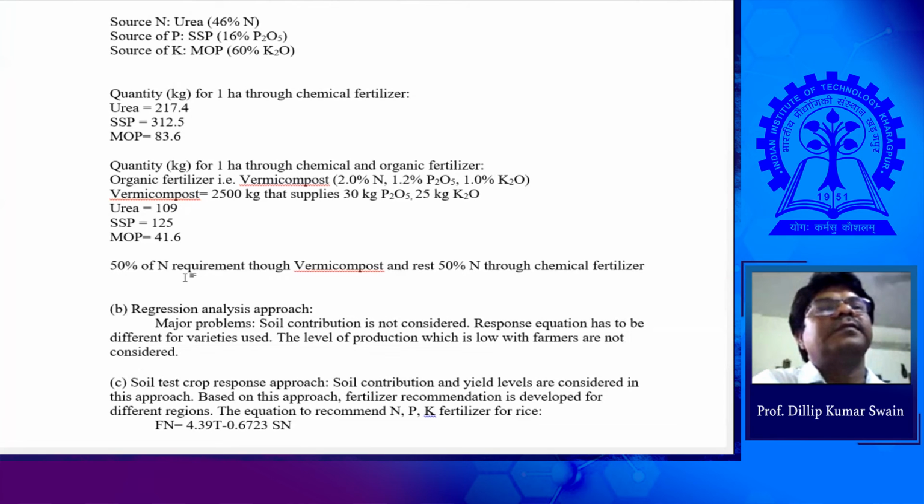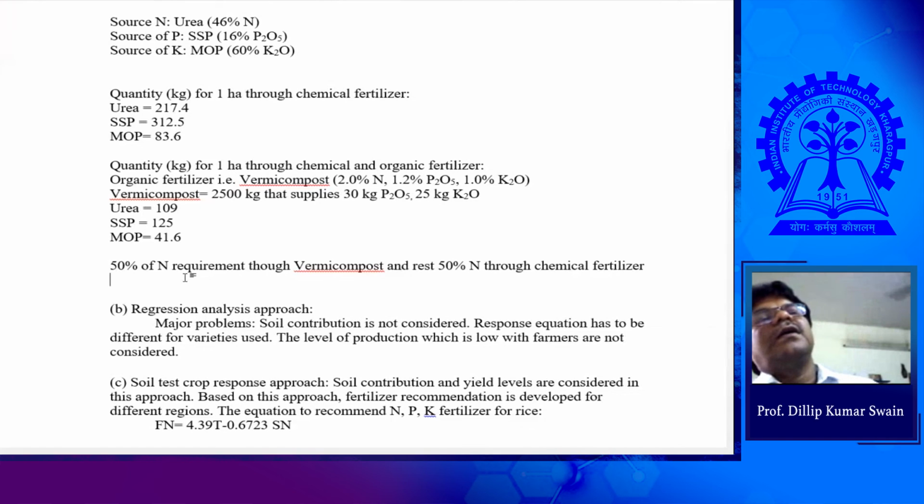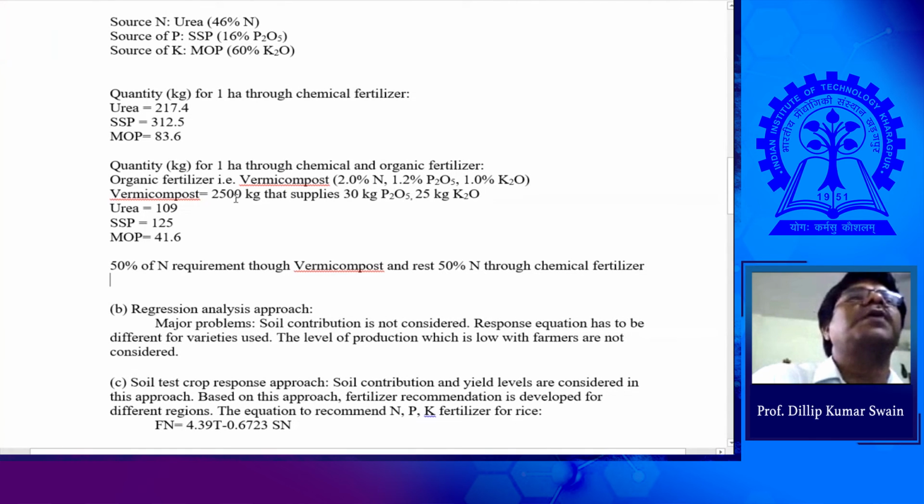Sir, will we always use the condition of 50% of nitrogen requirement through vermicompost? Not necessarily. Sometimes you go fully to organic fertilizer. You don't apply any chemical fertilizer. Then you apply the full amount, so you have to go for double, 5 tons, right? Yes. So it depends upon the conditions, what you want.